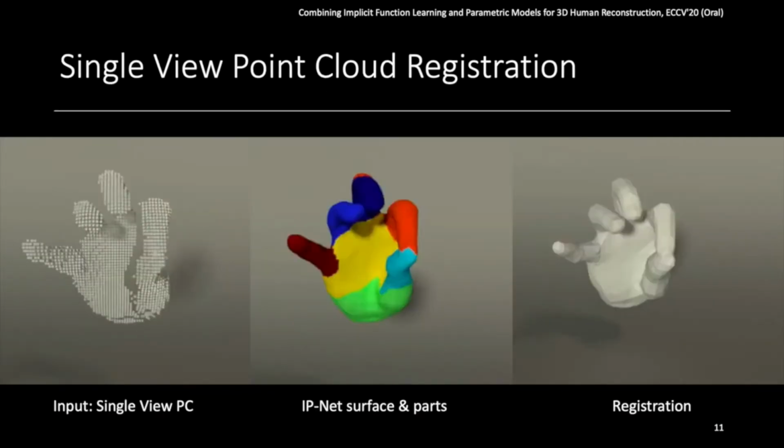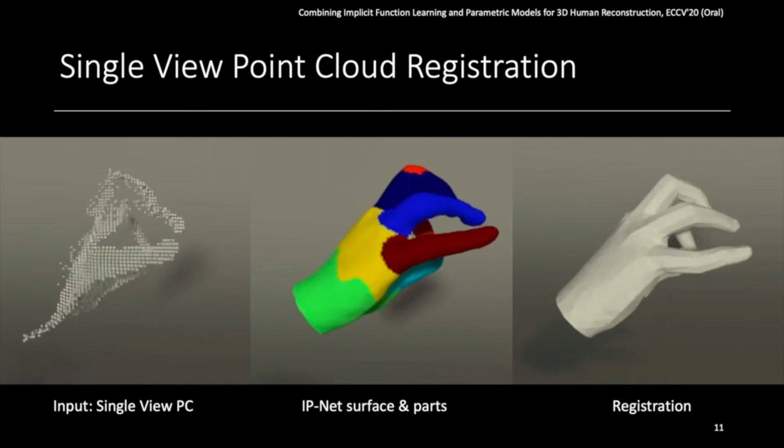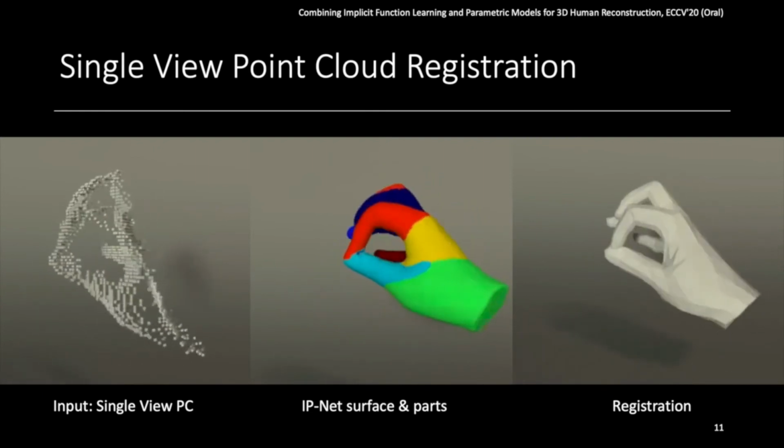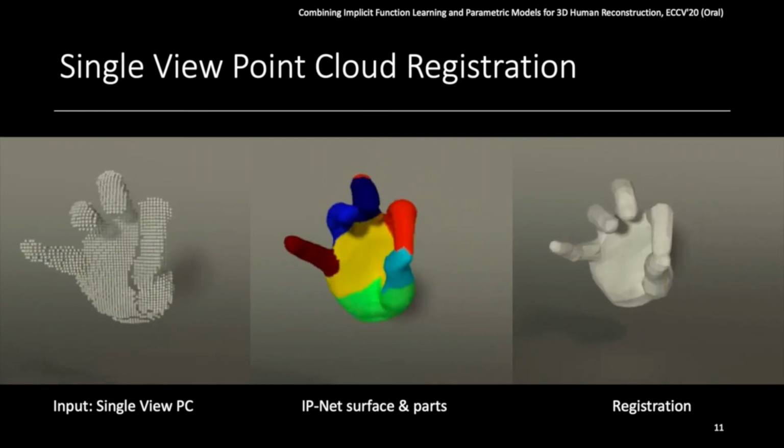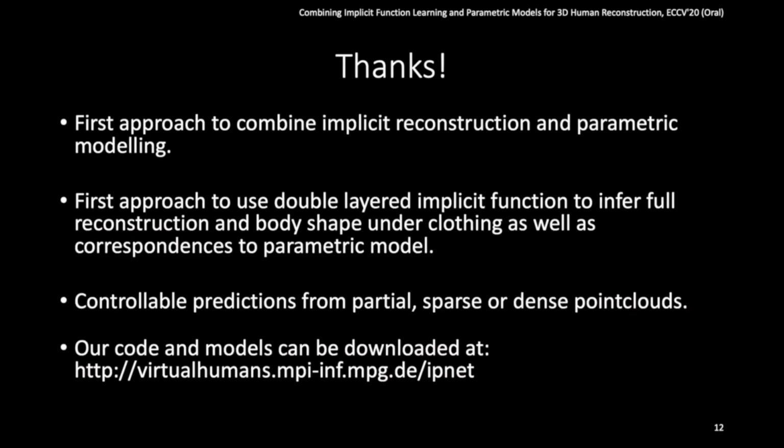Our approach of combining implicit function-based reconstruction and parametric models generalizes well to other domains such as 3D hands.